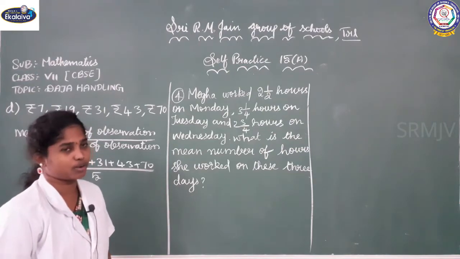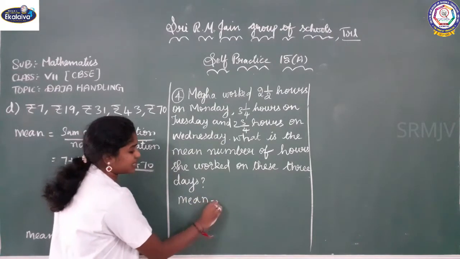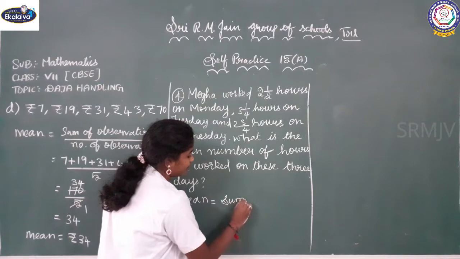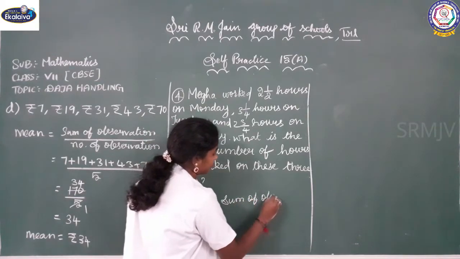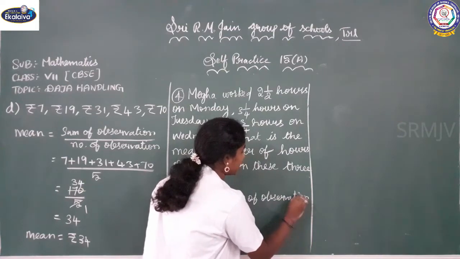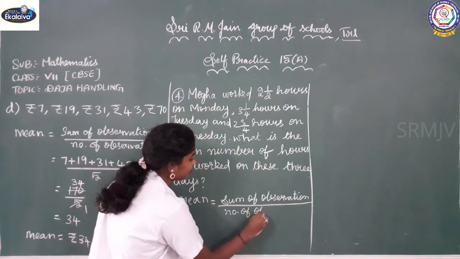We all know how to find this, right? So how will you find the mean? Mean is equal to sum of observations by number of observations.